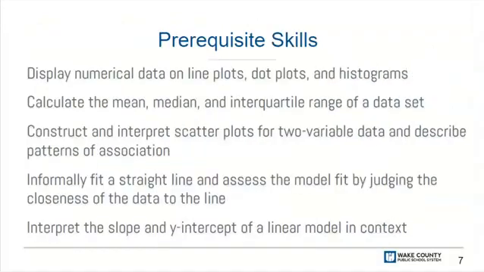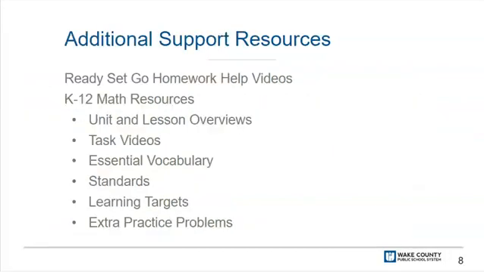Here are some key skills needed to be successful with the content of this unit. You should be able to display numerical data on line plots, dot plots, and histograms, calculate the mean, median, and interquartile range of a data set, construct and interpret scatter plots for two variable data and describe patterns of association, informally fit a straight line and assess the model fit by judging the closeness of the data to the line, and interpret the slope and y-intercept of a linear model in context.